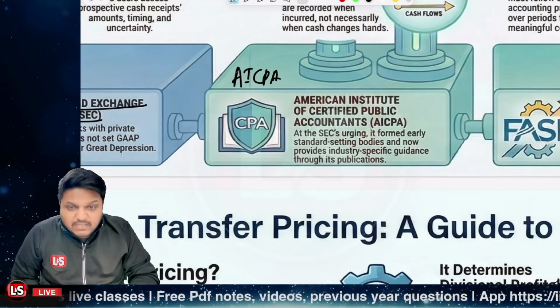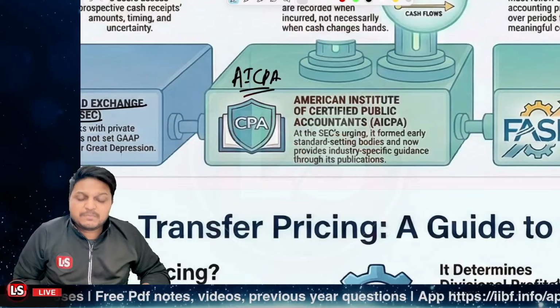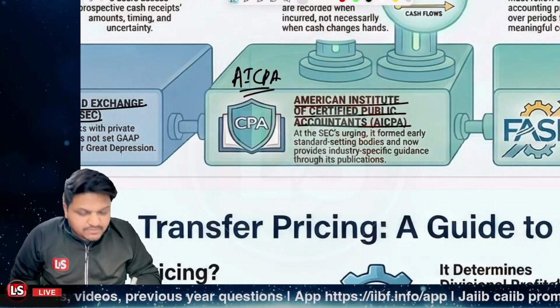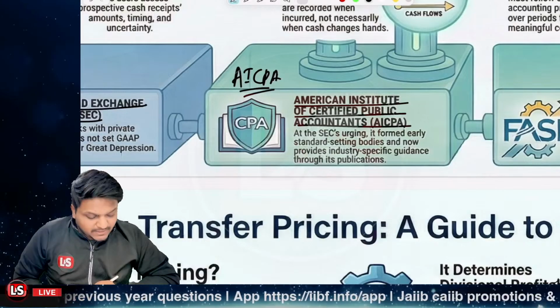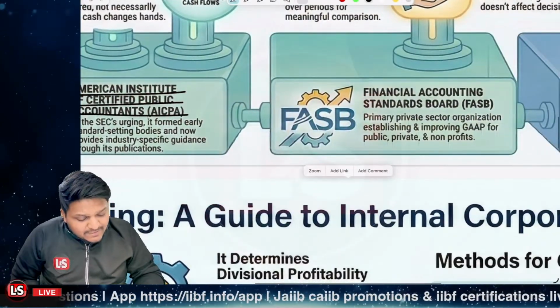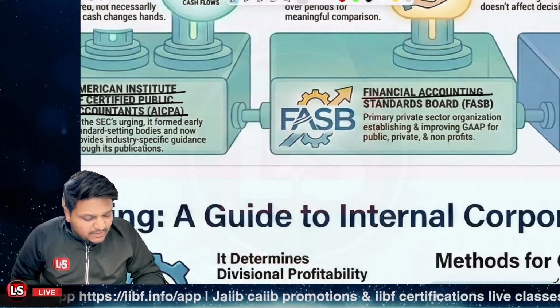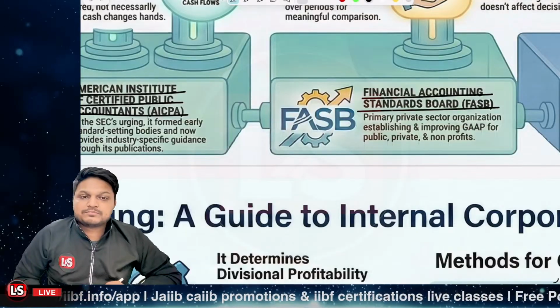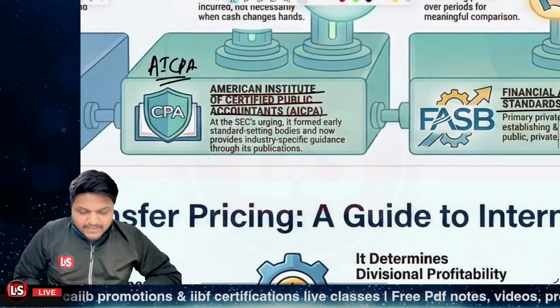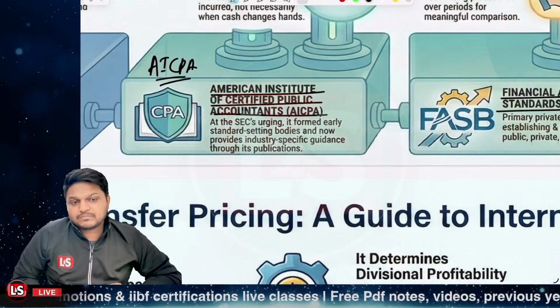Now, what is AICPA? AICPA is the American Institute of Certified Public Accountants, right? And the SEC was also responsible for setting up the FASB, that is the Financial Accounting Standards Board. The Financial Accounting Standards Board was also set up by the SEC, right?